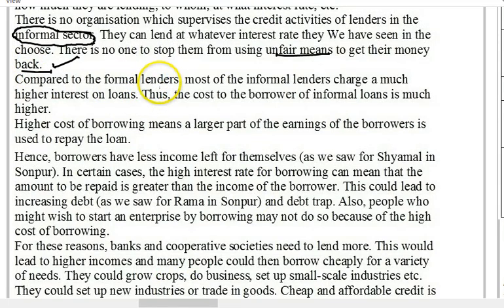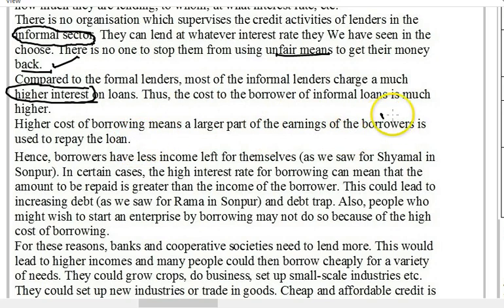Compared to the formal lenders, most of the informal lenders charge a much higher interest on their loans. This interest is quite high. Thus, the cost to the borrower of informal loans is much higher. Higher cost of borrowing means a larger part of the earnings of the borrowers is used to repay the loans.